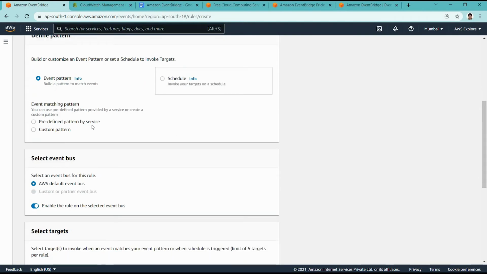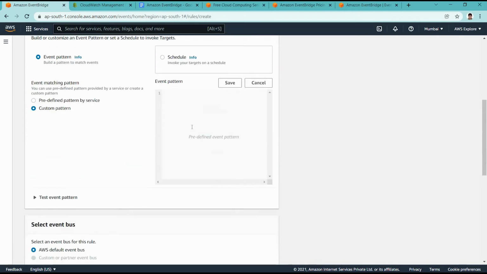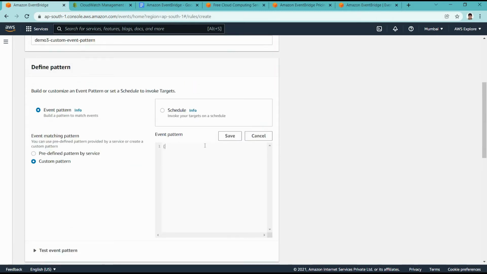We are not using the predefined pattern by service either, but that we already demonstrated: schedule in demo 1, predefined pattern in demo 2. Now we are using a custom pattern. So I am selecting custom pattern and putting a particular pattern here.